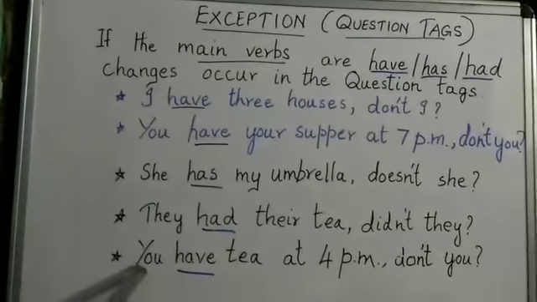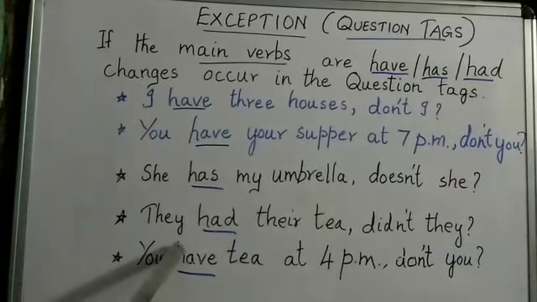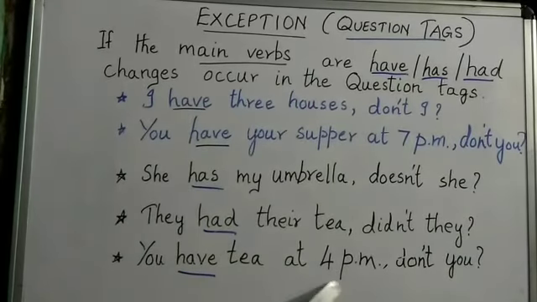Then, you have tea at 4 p.m. Don't you? Because have is present tense for you, so it is don't you.